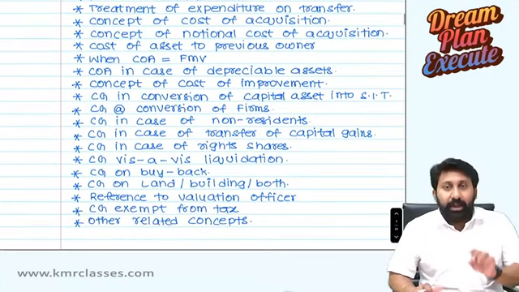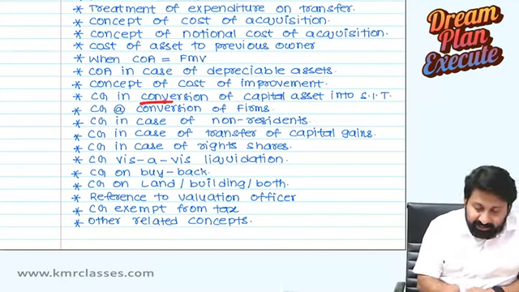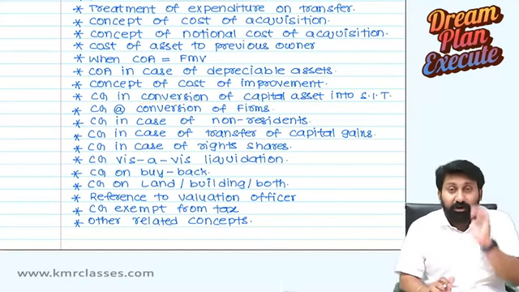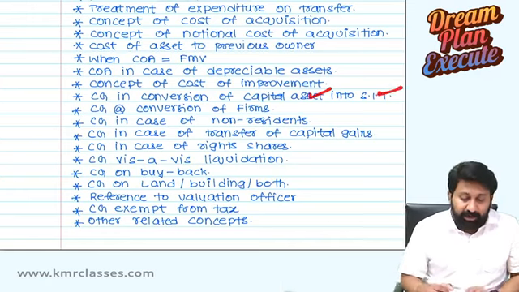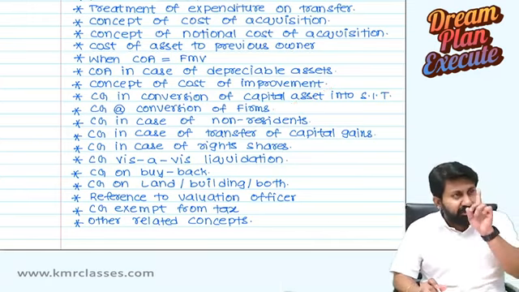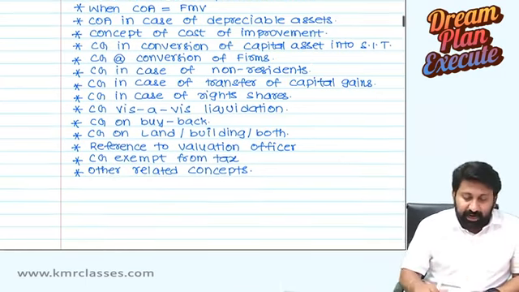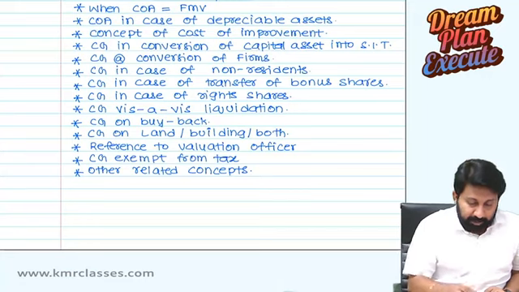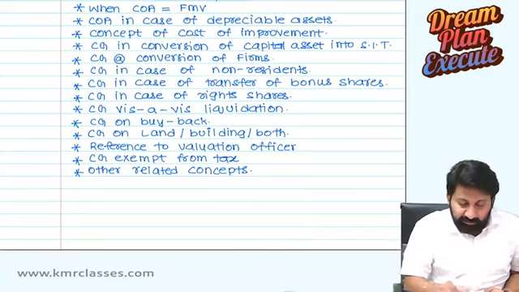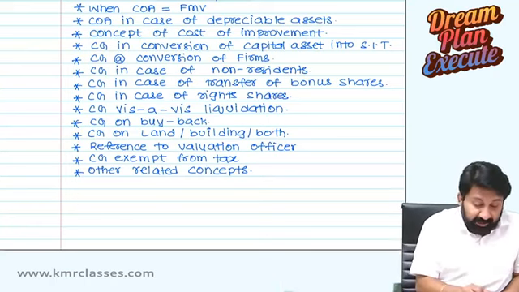Next one. Now starts the main concept in the capital gains chapter. Conversion cases. Conversion of what into what? Capital asset into stock in trade. Next one. Capital gain at the time of conversion of firms. Extremely important concept here. Next one. Capital gains in case of non-resident. Capital gain in case of transfer of bonus shares. Next one. Capital gains in case of rights shares.